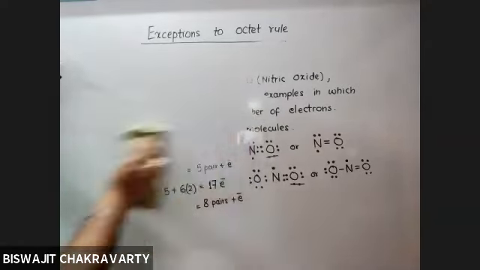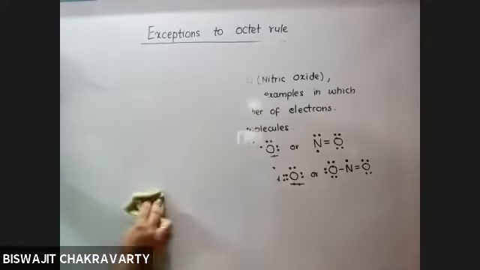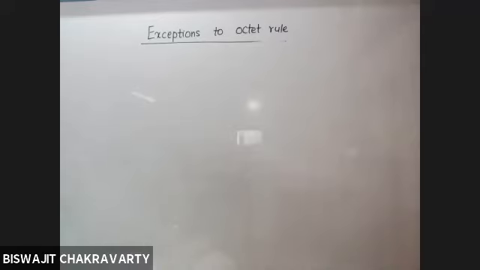Coming on to the fifth exception under octet rule. The octet rule says that noble gas atoms are not supposed to form any compound because they have completed octet. If they have already completed octet, why should they combine? Atoms combine because they have incomplete octet, and they share electrons in covalent bonds so that their octet gets completed.